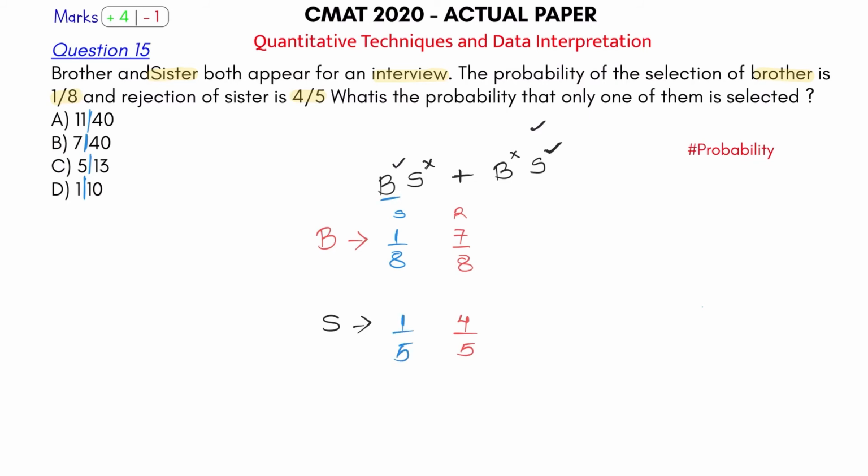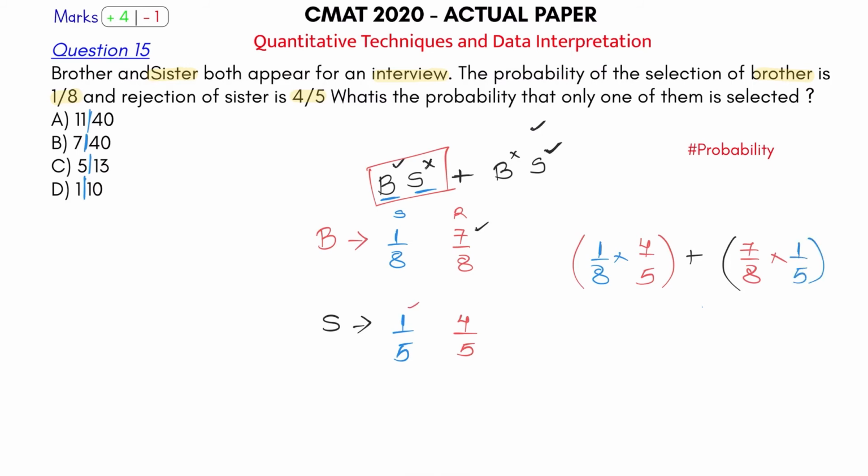So brother selected, sister rejected. So let's write that brother selected, which means 1 by 8. And sister rejected means 4 by 5. That's what can happen in the first case. Or you can say what? Brother is rejected. Brother rejected is 7 by 8. So I'll write it 7 by 8 into sister selected. Sister selected is 1 by 5. So just substitute it here and this is your final answer.